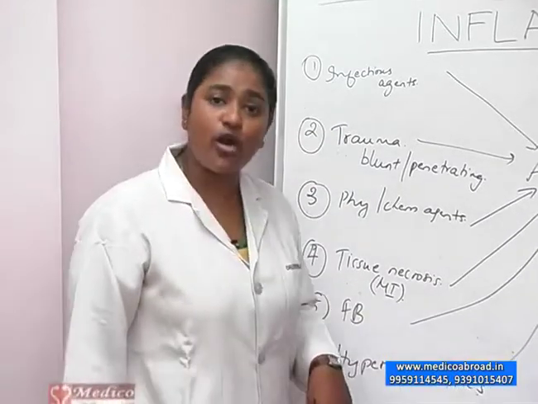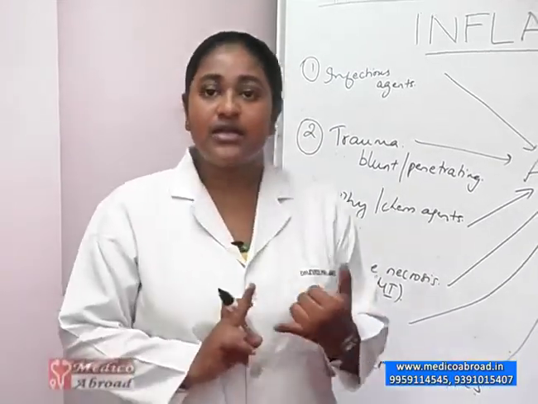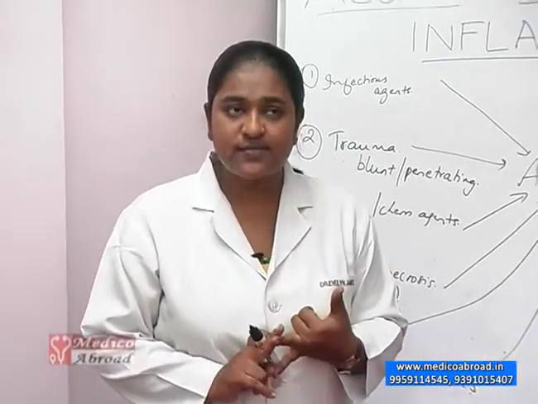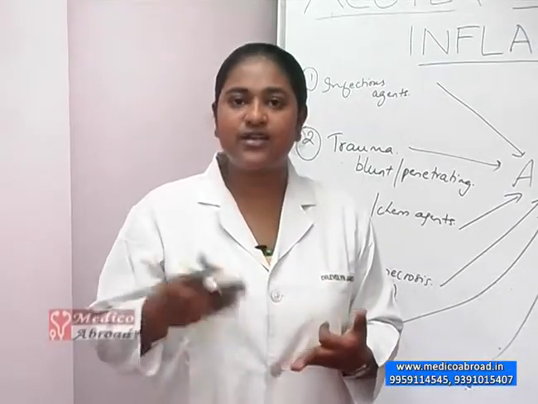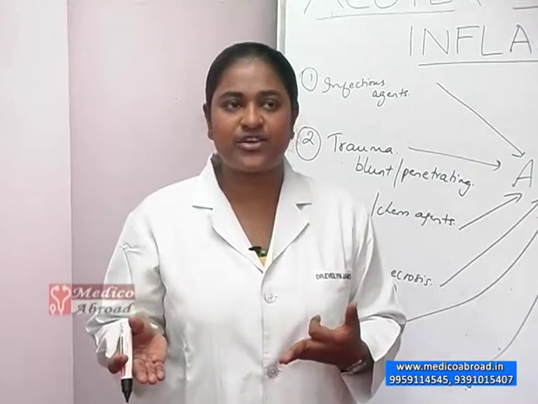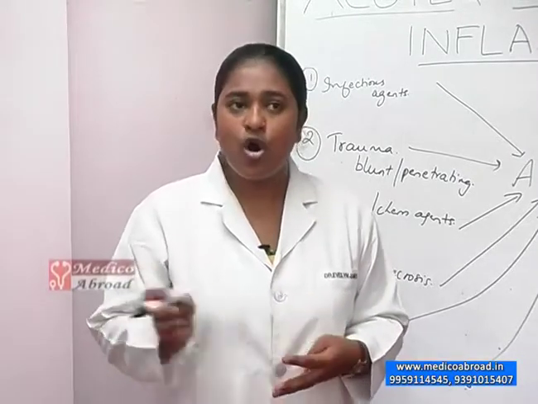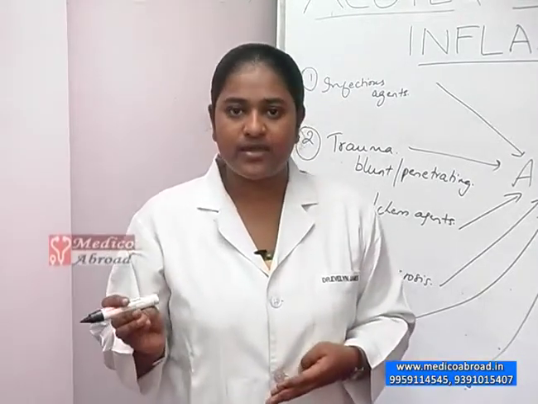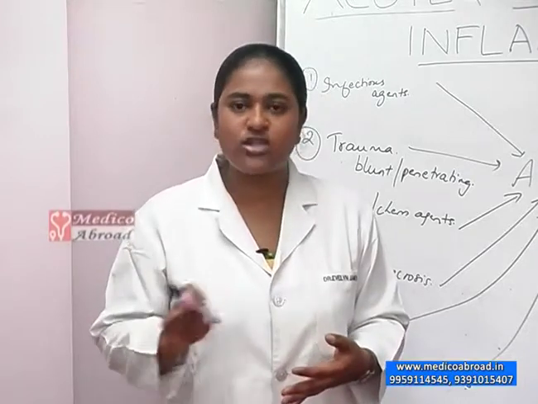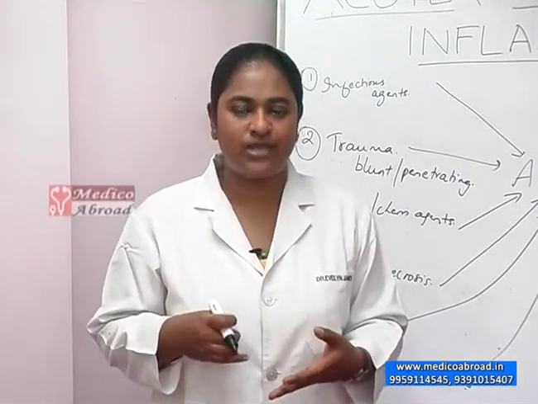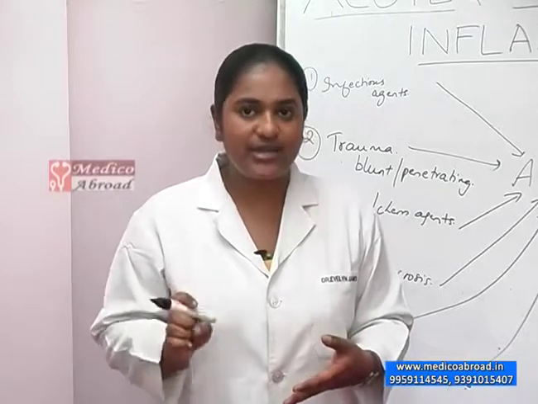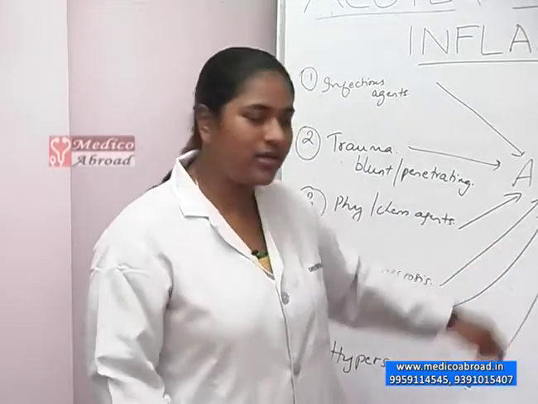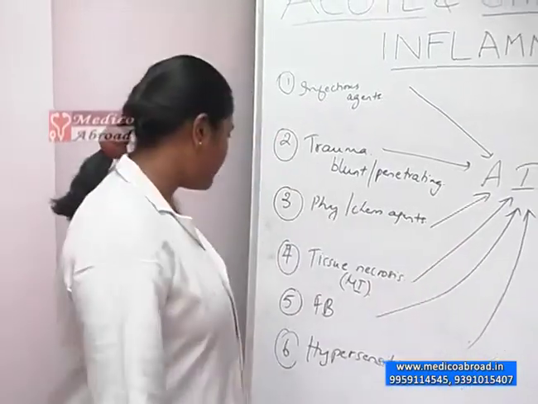Next, you have foreign bodies like dirt, sutures, shrapnel after explosion of grenades, splinters, all these foreign bodies which are substances that are not supposed to be embedded into the human body. All these, if retained, may cause an acute inflammatory response.